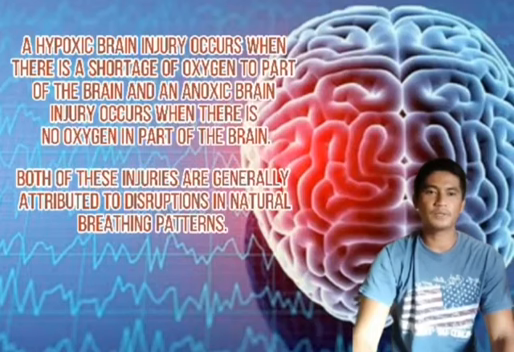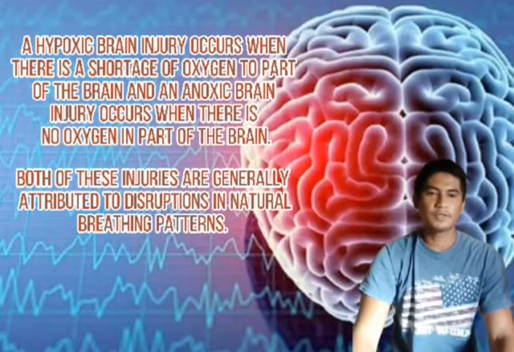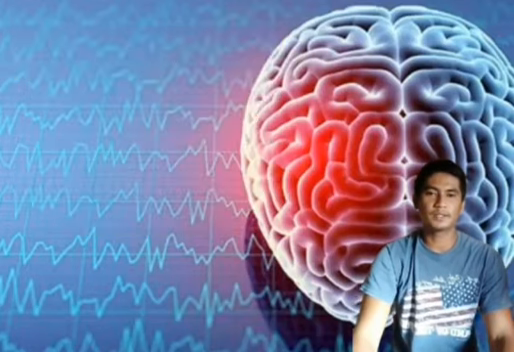Hypoxic or anoxic brain injury. A hypoxic brain injury occurs when there is a shortage of oxygen to part of the brain, and an anoxic brain injury occurs when there is no oxygen in part of the brain. Both of these injuries are generally attributed to disruption in natural breathing patterns.